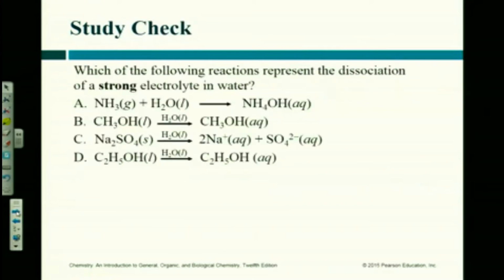So, think about this one real quick and we'll vote on it. Now you got a 25% chance of getting this right. Actually, you should get this one right. It's a strong electrolyte. Everybody ready to vote on this one? There's only one answer that's even remotely close to being right. Everybody ready? 1, 2, 3, or 4. Okay, ready, set, vote.